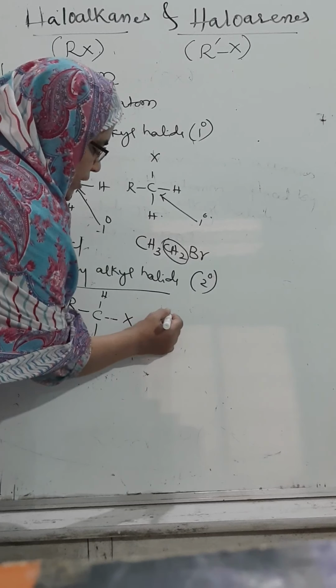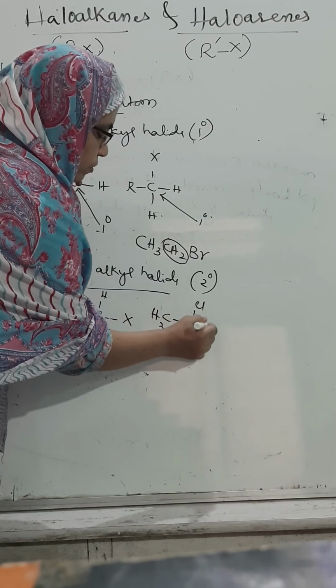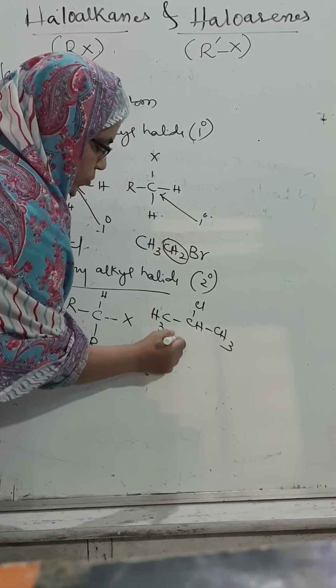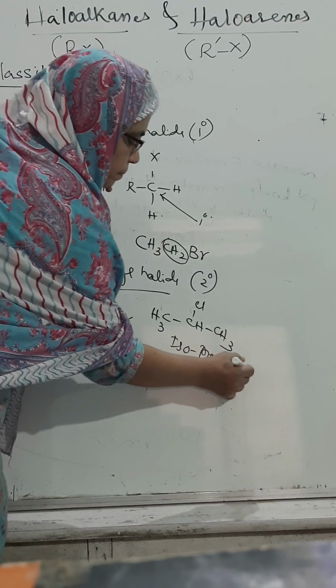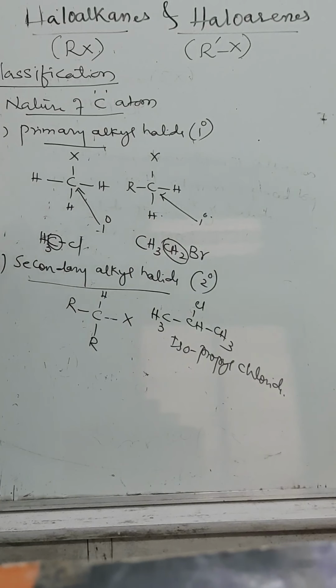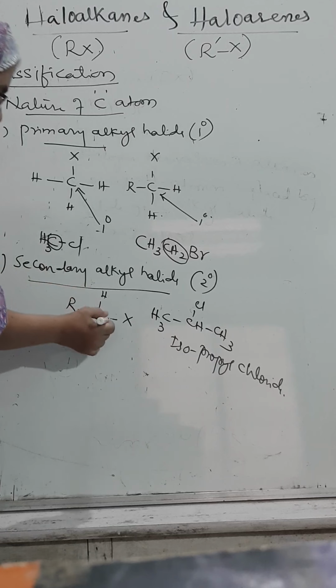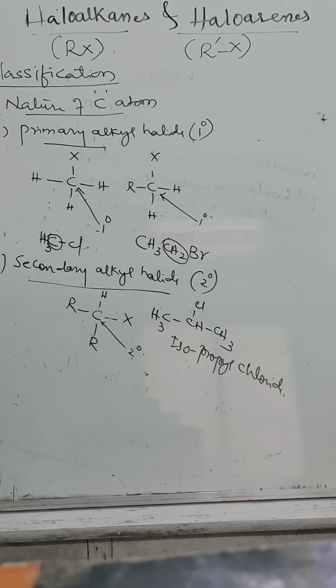Will you be able to write any example? CH3, CH, Cl, CH3. What is it, tell me? Isopropyl chloride. What is it, tell me children? Isopropyl chloride. Therefore, depending upon the nature, what is the nature of this carbon atom? Secondary. That's why these are called secondary alkyl halides.